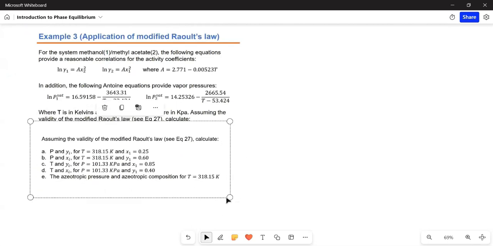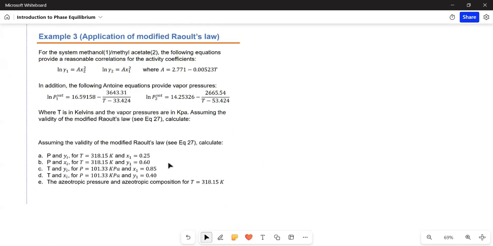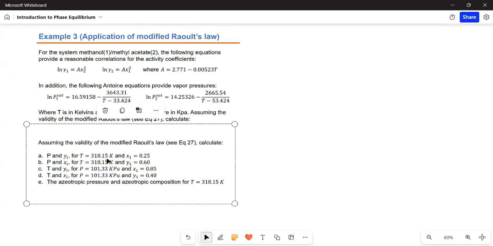Calculate for P and y_i for this given temperature and x sub 1. So we have to graph P and x for temperature and y_i. So okay, not really, I think, because we're given already.